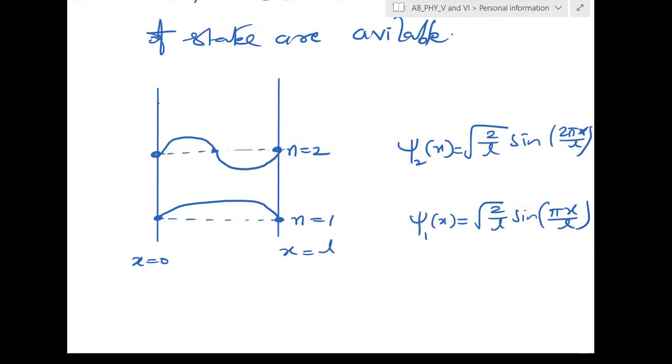Suppose if I draw for n is equal to 3, psi 3 of x, I have root 2 by L into sine of 3 pi x by L. So now one more place will be added here, and one more place will be added here for n equal to 3.